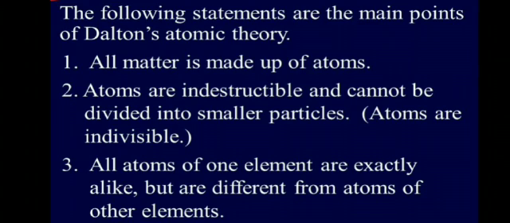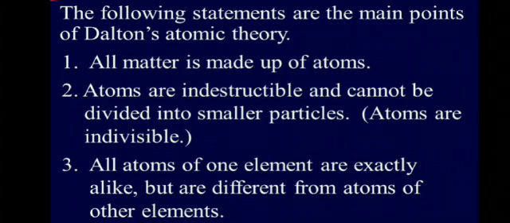If we want to tell Dalton's atomic theory in a single line, he stated that atoms are indivisible. Since it is very small, it is really indivisible.